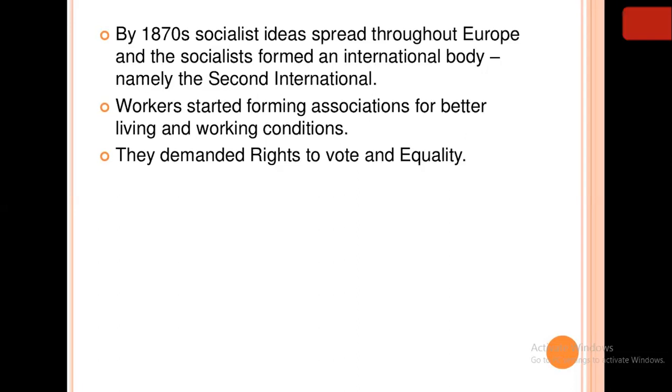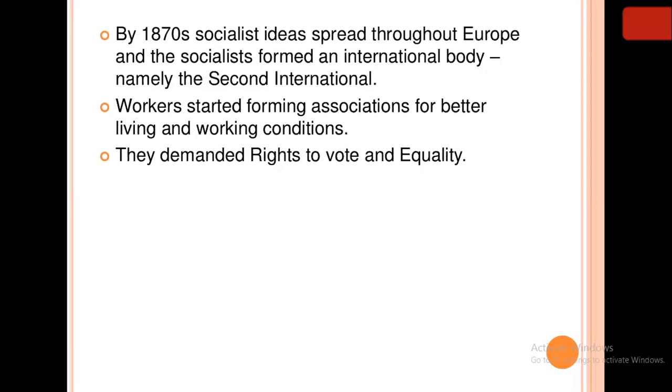For example, in an industry, if there are 100 people, there will be a group of 20 to 25 people making this association, and they will see to it that the remaining people and they themselves have a better standard of living, and are given proper working conditions, proper wages, a proper uniform. Everything should be given to them in a better way when they are working for an industry to gain the profit for the capitalists.